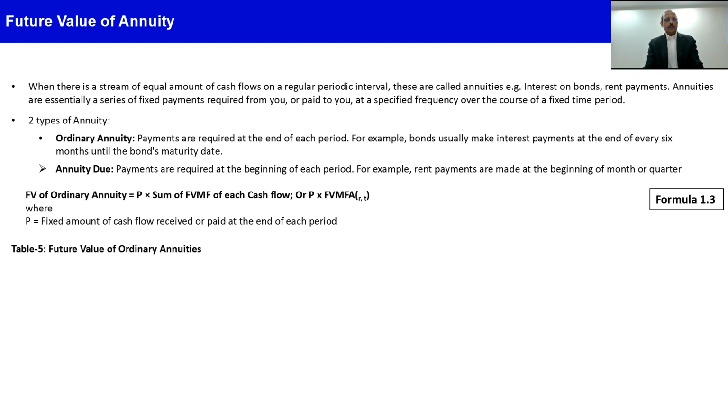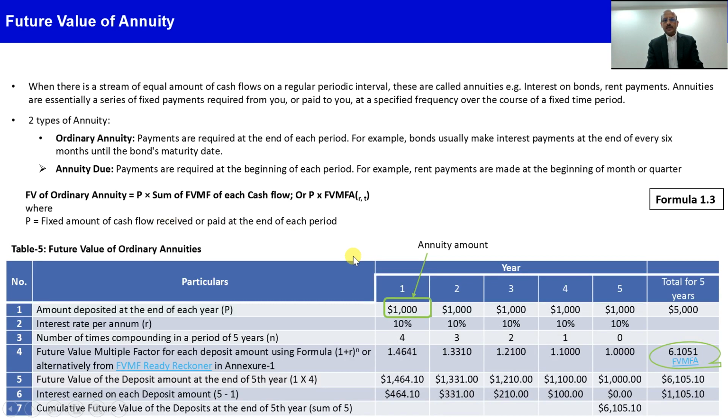So let's see with this same example, where we have a cash flow stream in which we are depositing $1,000 every year at the end of the year. So 1,000 we deposited in the first year, 1,000 in the second year. Like that we deposited $1,000 in each year, so $5,000 cumulatively, and the interest rate is 10%. This first 1,000 gets compounded 4 times because it is deposited at the end of the year. So the future value multiplication factor is 1.4641, as we saw earlier. And if we take the sum of all the 5 future value multiplication factors, this becomes 6.1051.